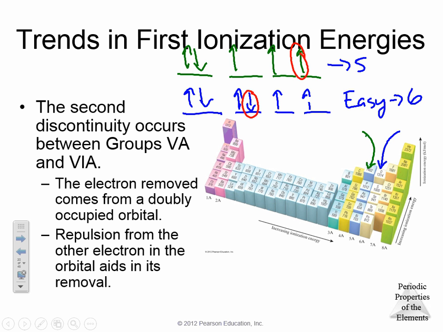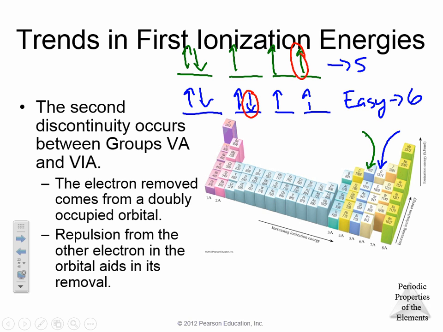So those are kind of the two things that don't really follow that trend. They're kind of the trend breakers. So that is kind of the idea there. There are two exceptions to that rule when we talk about ionization energy: groups 2A versus 3A, and the example that we just got done talking about here, 5A versus 6A.